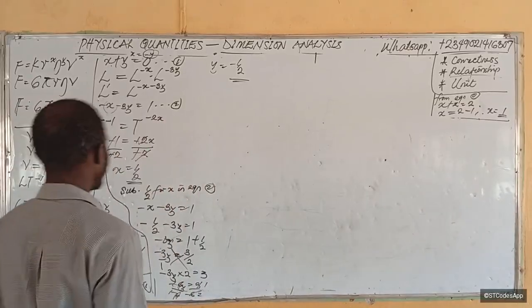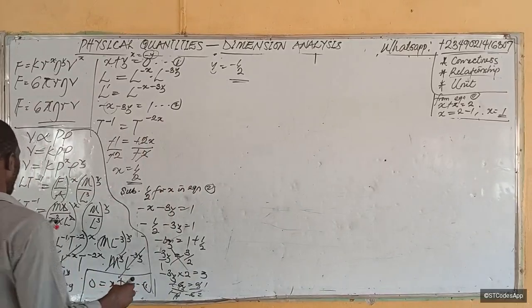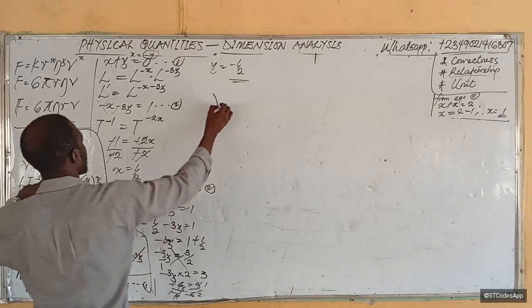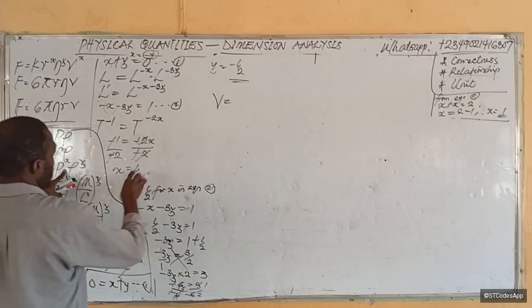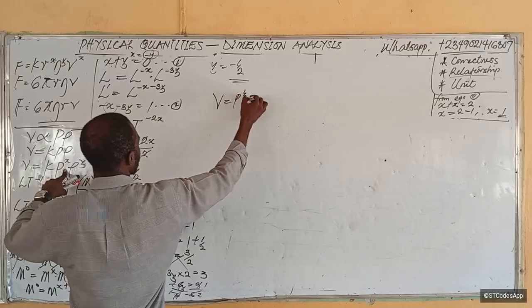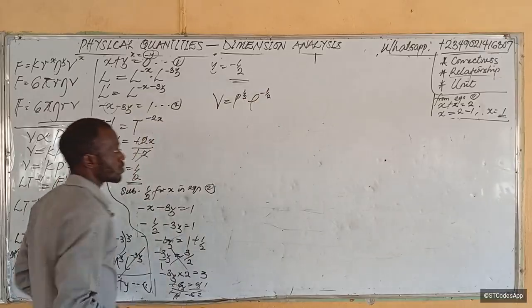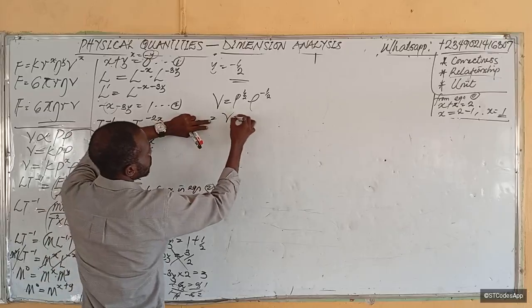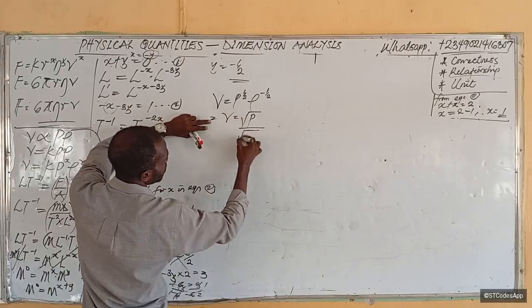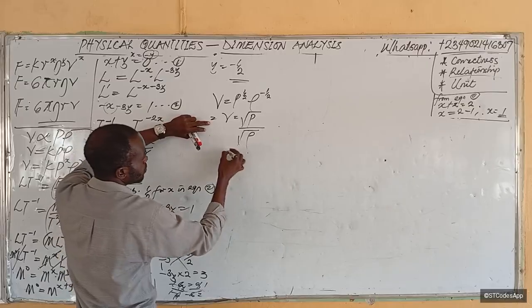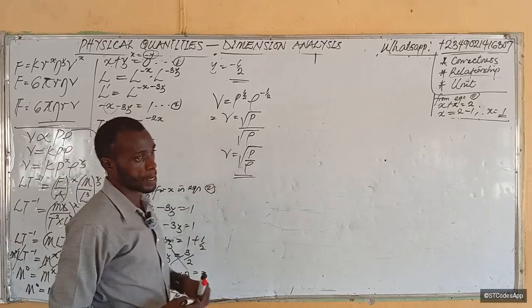So what will be the relationship between them? The relationship is from here, right? Since k is 1, v will be equal to p raised to the power x. What is x? Half. P raised to the power half, rho raised to the power y, which is negative half. So you can rewrite it as v equals root p over, because negative means it comes from under, root rho. So we have root p over rho. So that is the formula.